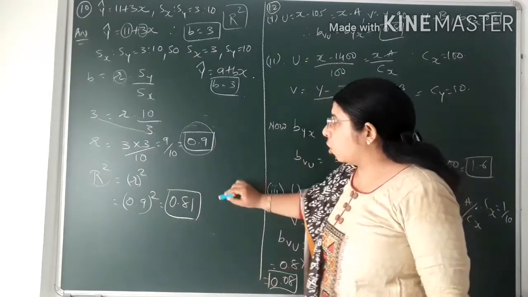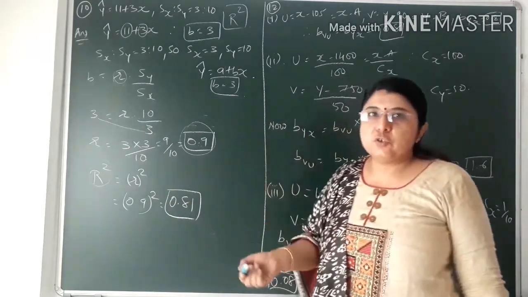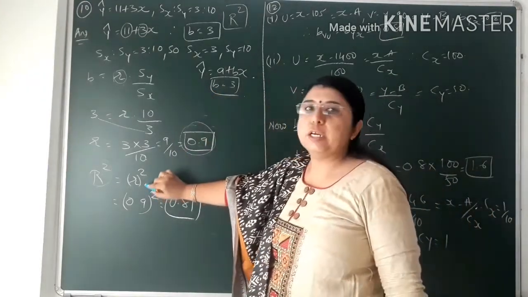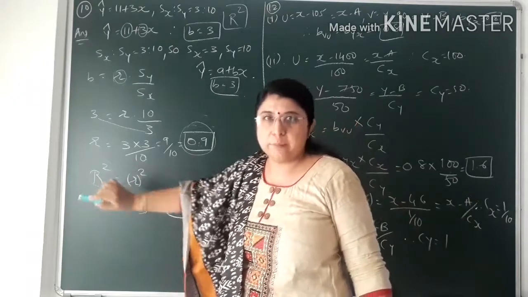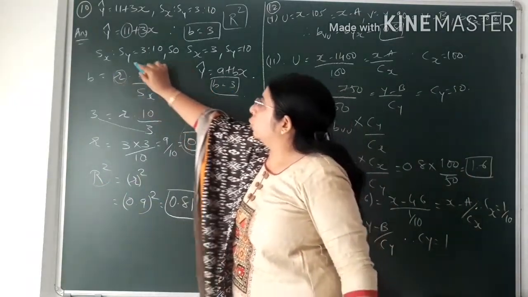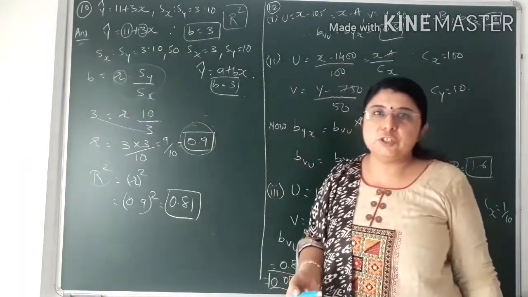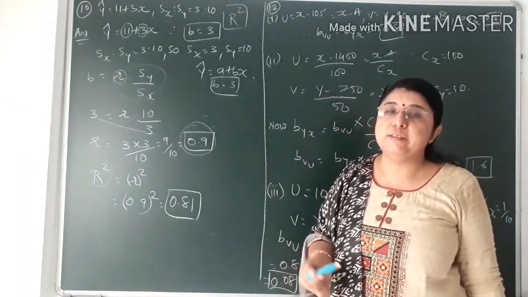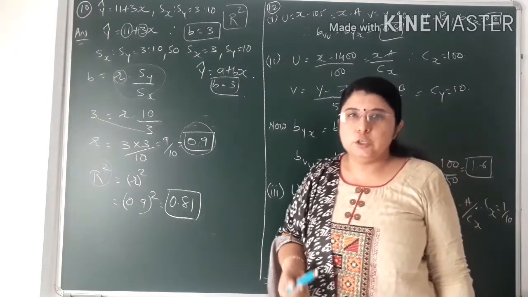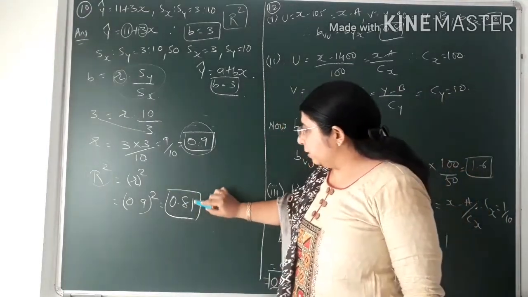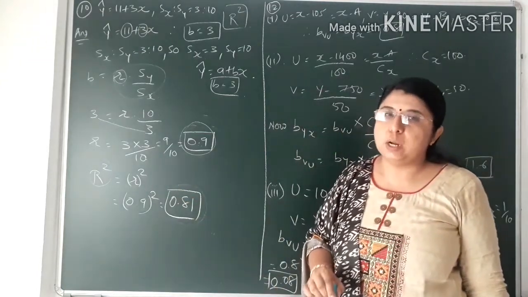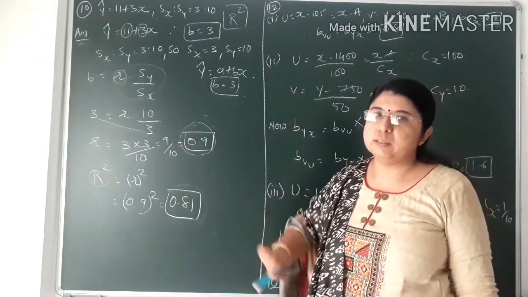So this is a very short and easy sum, but first of all you should understand which formula has to be applied in order to find the value of r square. You should get the intuition in the examination about which formula has to be applied in which type of sum, depending upon the data that has been given to you. So the sum is very clear, the value of capital R square comes to 0.81. This was the only thing that we had to find in this sum.